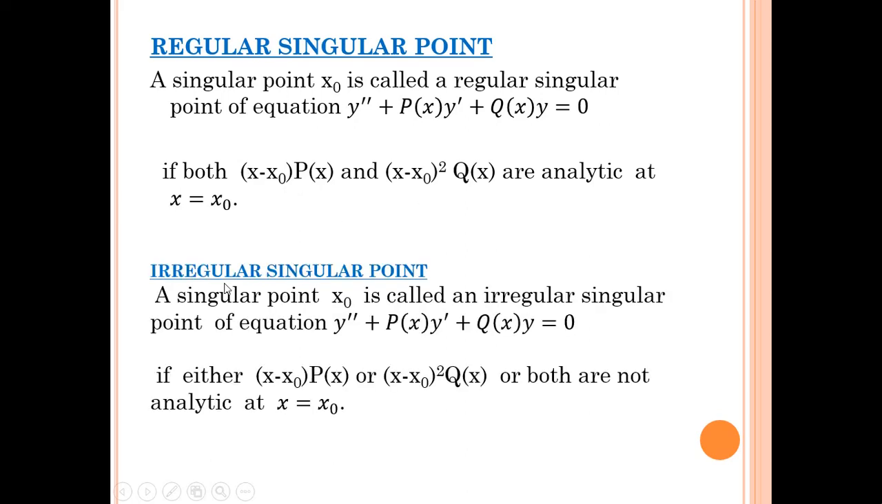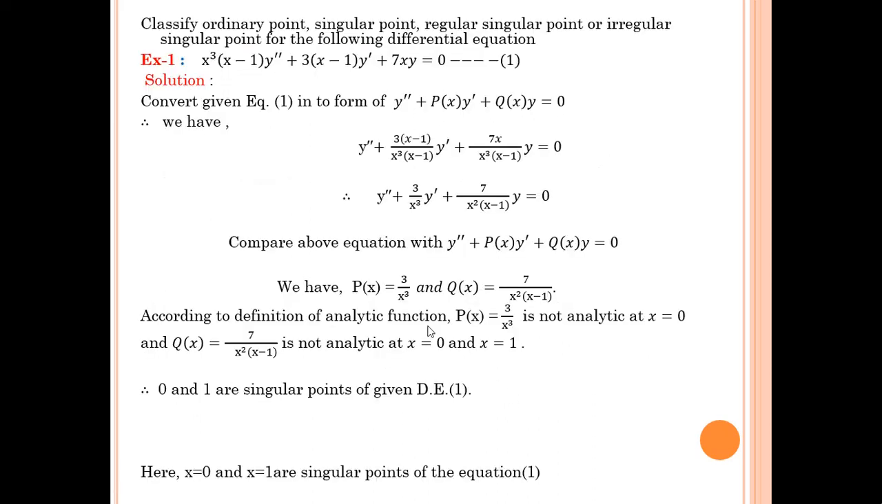Irregular singular point: a singular point x0 is called an irregular singular point if either (x minus x0) p of x or (x minus x0) square q of x or both are not analytic at x equal to x0. Let us understand by examples. Classify ordinary point, singular point, regular singular point or irregular singular point for the following differential equation.